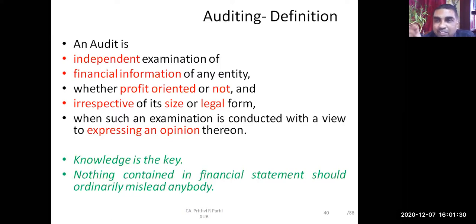But when such an examination is conducted, it should be conducted with a view to expressing an opinion on that financial statement. So now if I read it again, an audit is an independent examination of financial information of an entity, whether profit oriented or not, and irrespective of its size or legal form, when such an examination is conducted with a view to expressing an opinion thereon.